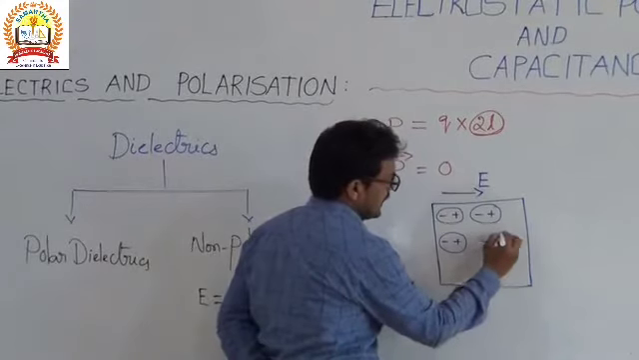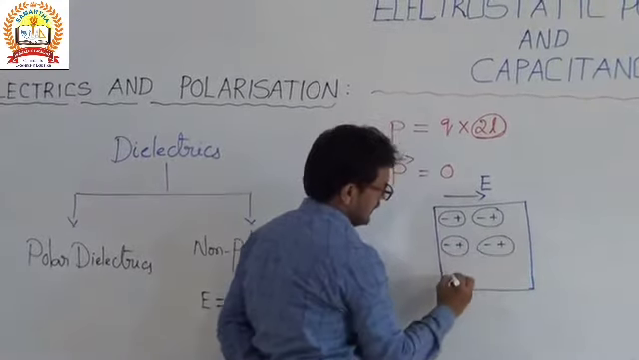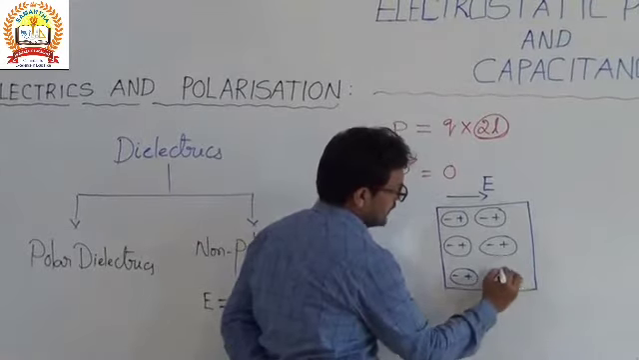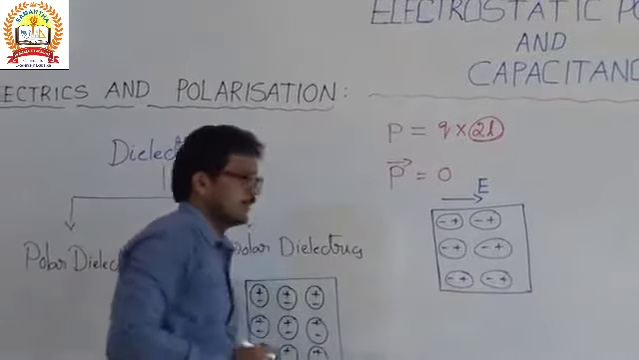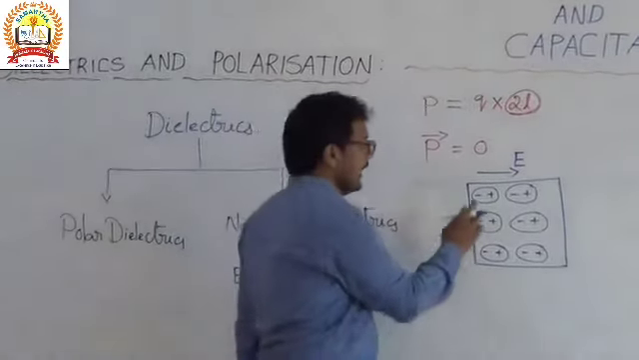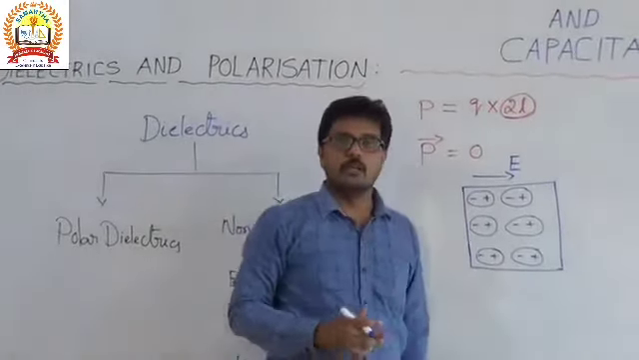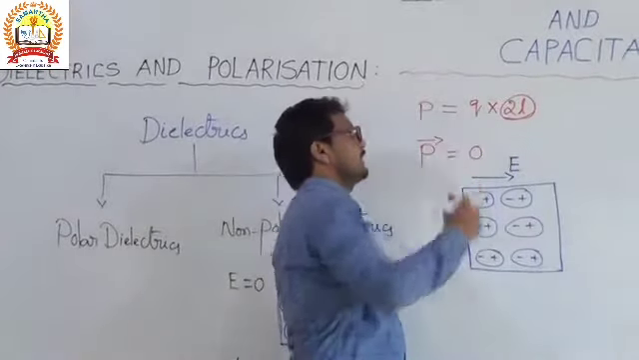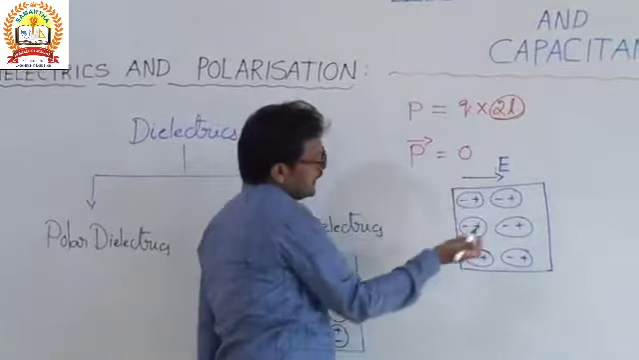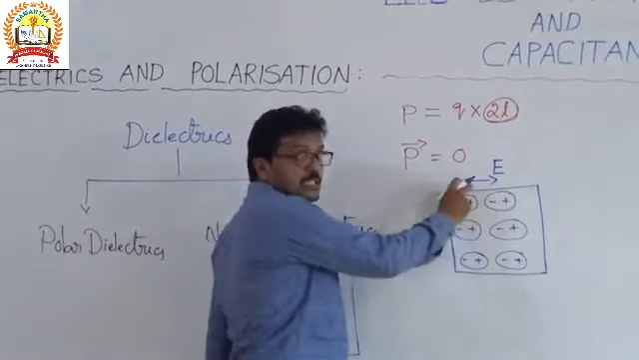The negative charge and the positive charge displace due to the influence of the electric field, and it forms a dipole. And we know the dipole moment is Q into 2A. Then see here the external electric field.